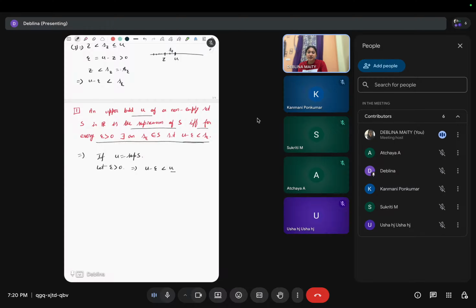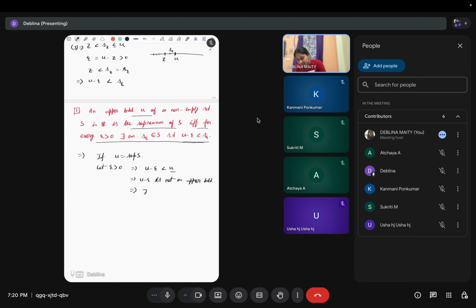So u minus epsilon cannot be an upper bound. Since this is not an upper bound, there exists a point which is greater than this point, right?